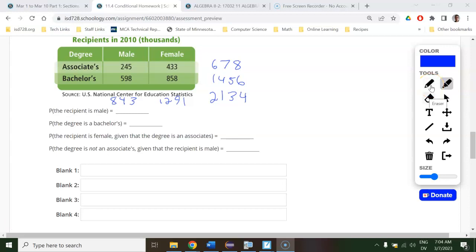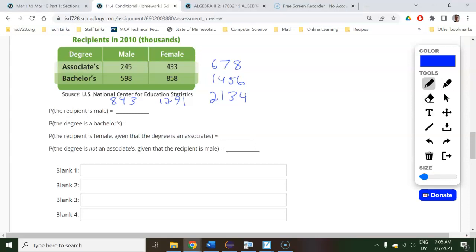Okay, this is going over number 3 from 11.4 day 1. We've got a 2A table. I took the time to do all the totals real quick because oftentimes you use them in these questions. So I added up the males, added up the females, and then if you add those together, that gives you the total people here, 2,134. And same thing, add up the associate's degree, add up the bachelor's degree.